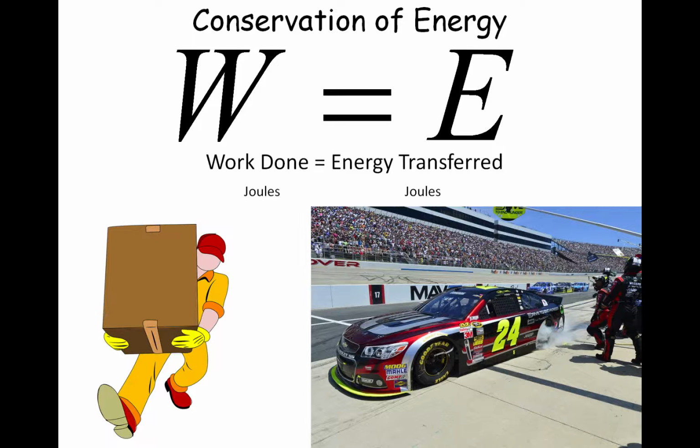the gravitational potential store. Meanwhile, if we've got a car which has slowed down, as you can see in the picture, the car's tyre has begun to smoke, the work done by the brakes and the tyre against the road with friction is equal to the energy transferred from the kinetic store of the car into the thermal store of the brakes and the tyres, which is why the tyres have heated up and begun to smoke.